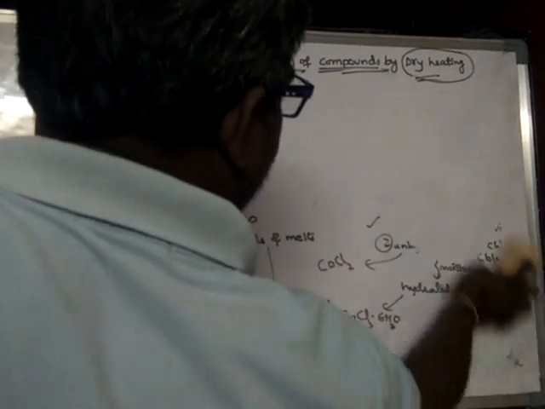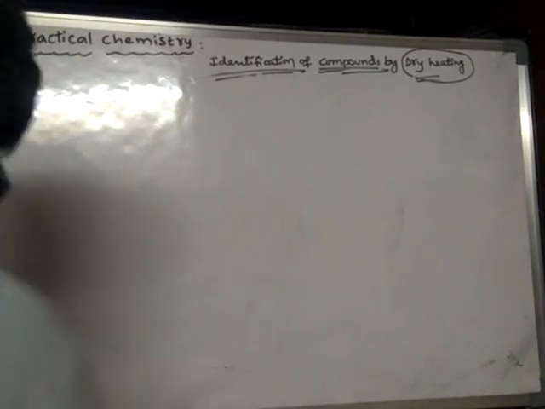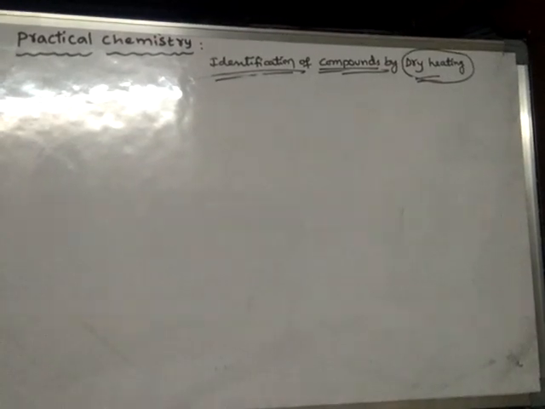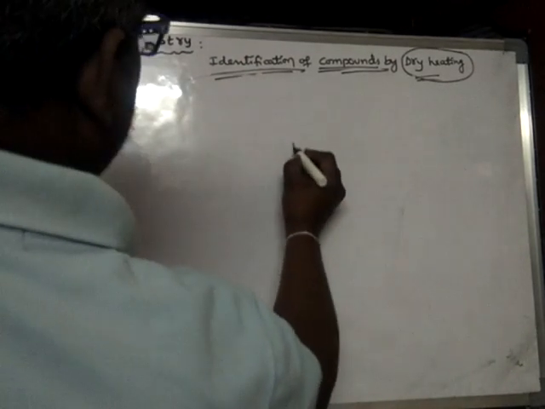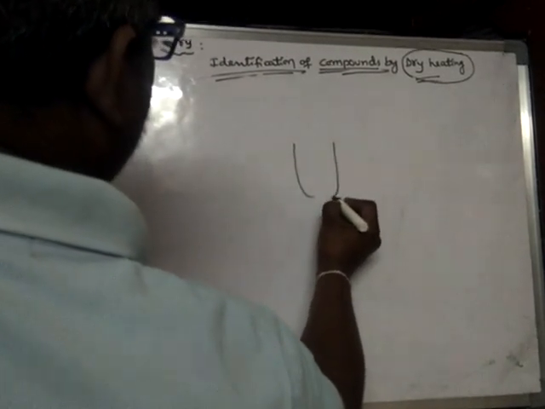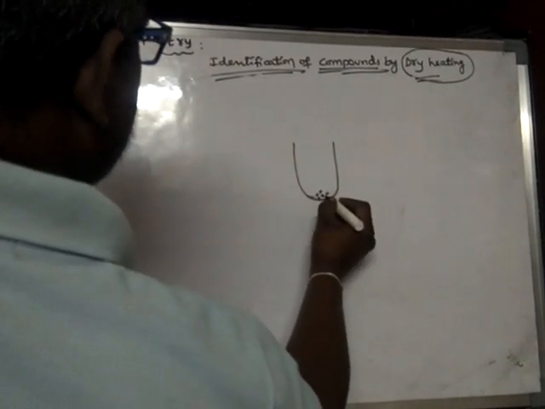So let us learn another compound. Look here. I've taken a test tube and I have introduced blue crystals.